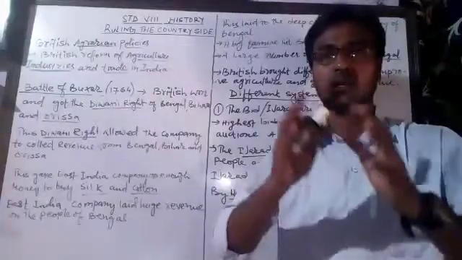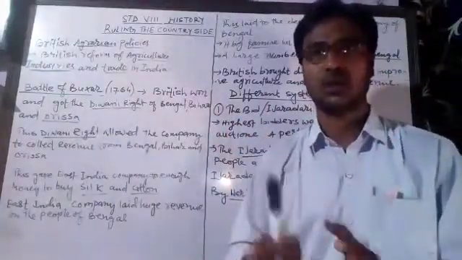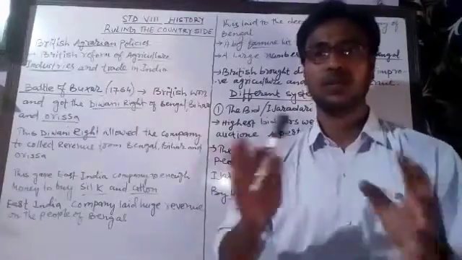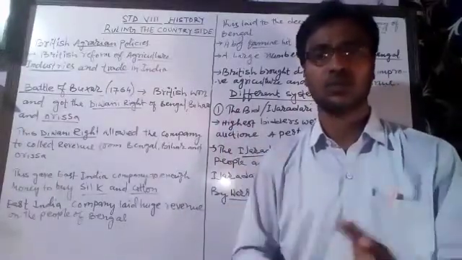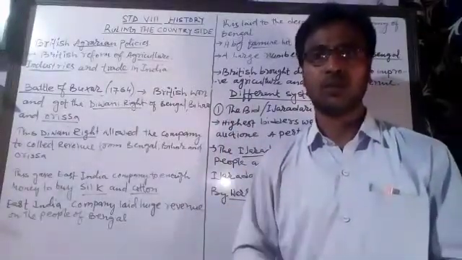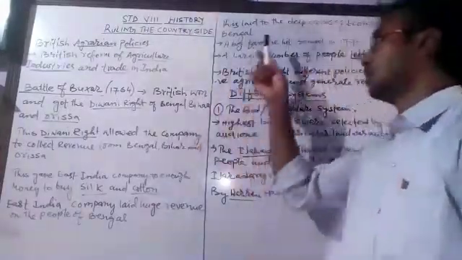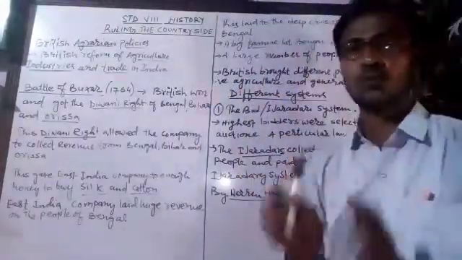They did not look for any benefit of the people of Bengal, Bihar or Orissa, or for the development of this area. Rather, their main purpose was to collect huge revenue from the people of Bengal. This led to an economic crisis.